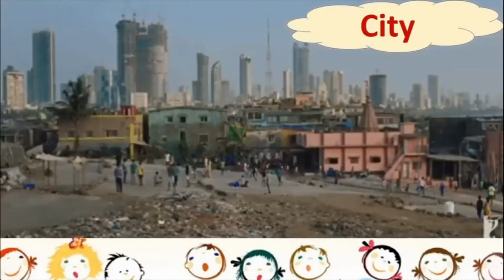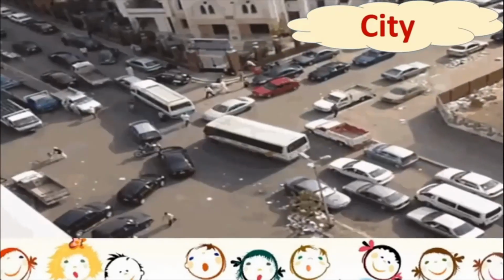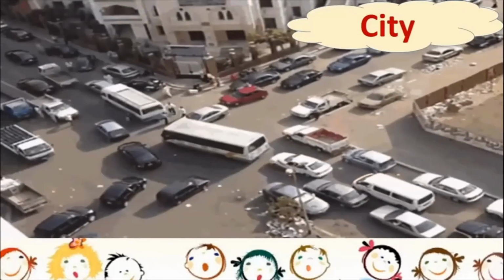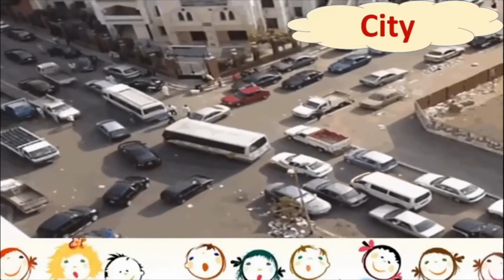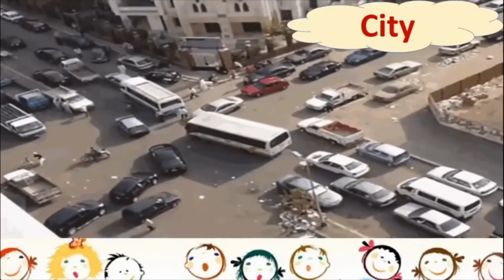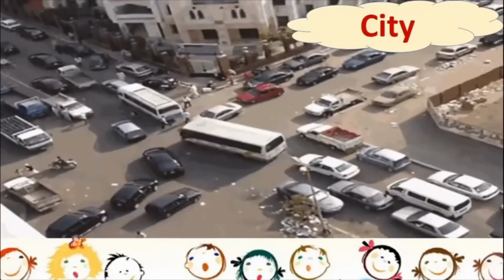Let's look at a city now. In a city you will be able to see a lot of crowd, too many people, isn't it? Tall buildings, and sometimes a little dirty places also, like you can see over here. You will see a lot of vehicles in a city. This is what we did not see in the village. Vehicles means you will see trucks, cars and buses in a city.